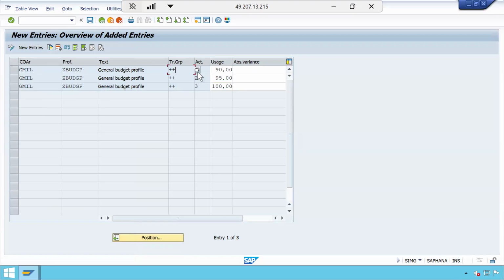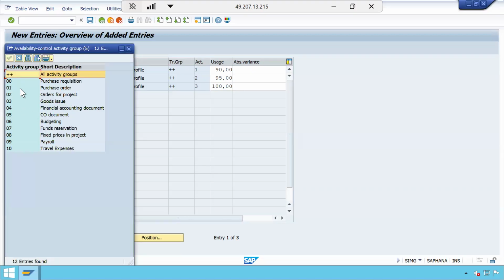What is tolerance group? Plus plus plus. This plus plus means there are different business transactions which are undergoing on the project, like raising a purchase requisition, purchase order, or creating orders for the project like plant maintenance orders or production orders, goods issue, or some JV you are posting, or accounting document you are posting, CO document like KB11N, KB21N, or the budgeting transaction itself. Okay, there are some other things. So these are some key important things: purchase requisition, purchase order, goods issue, financial document, CO document, budgeting.